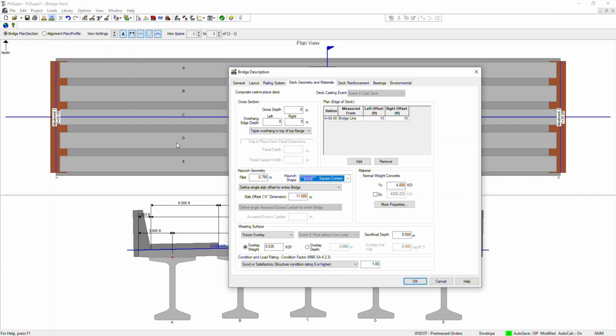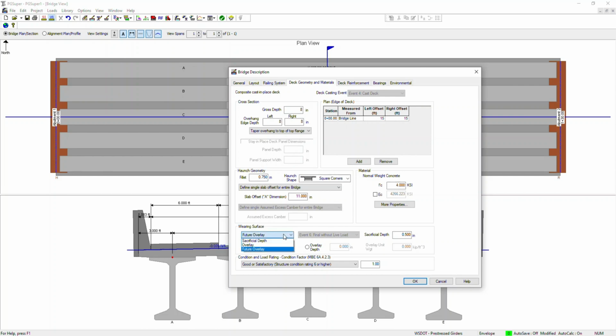In actual, it will follow a parabolic shape to calculate the section properties or weight. I'll show you later how you can play around with those, because you can either assume this as constant throughout the bridge, or you can vary it as a parabola. And you have a wearing surface option.